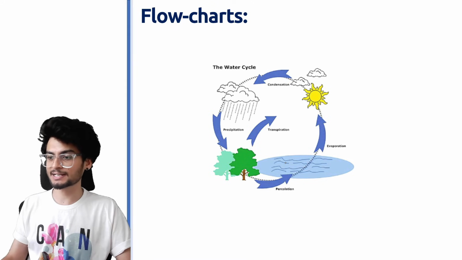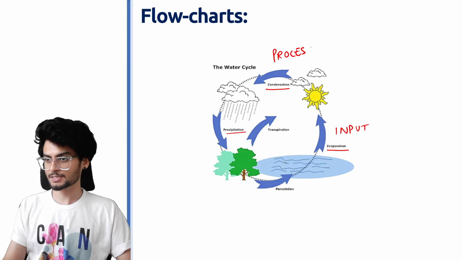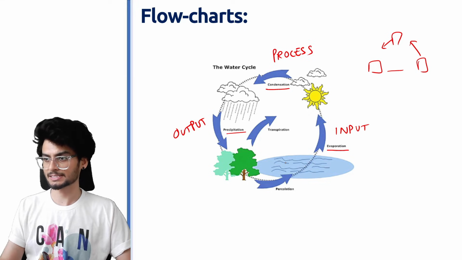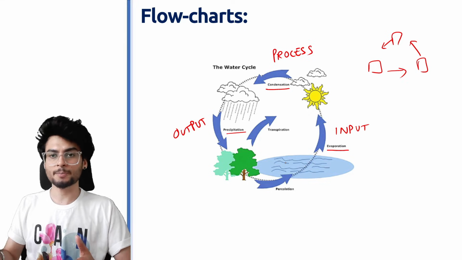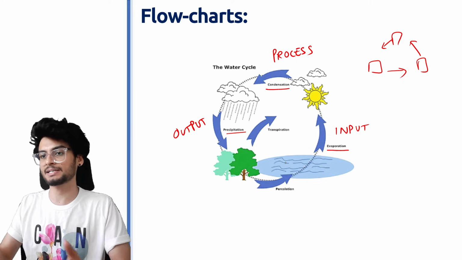In order to understand this, since we already know evaporation happens, then condensation, precipitation. So you can consider it as input, process and output. So a diagram of this can also be made like this, right? Something on these lines: there is a flow that you have to achieve, you give the input, you process things, and finally there is an output.